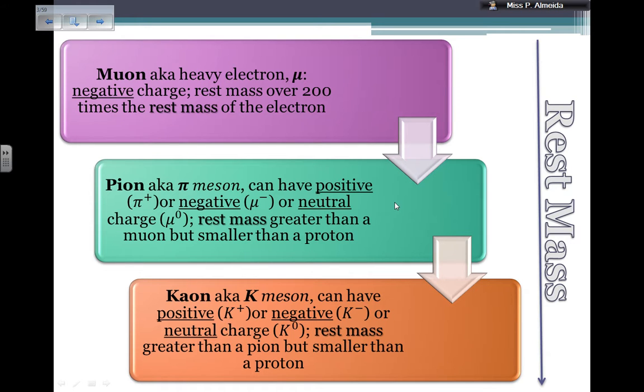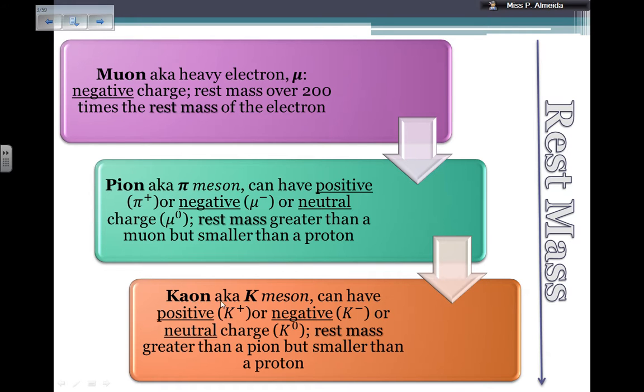Then we have the pion. The pion has a rest mass in between the muon and the kaon. The pion can also be called the pi meson, and can be positive, pi plus, negative, pi minus, or neutral, pi 0. It has a rest mass that is greater than the muon, which is the heavy electron, but is smaller than the proton. And finally we have here the kaon.